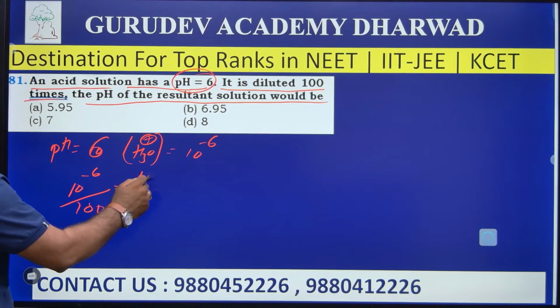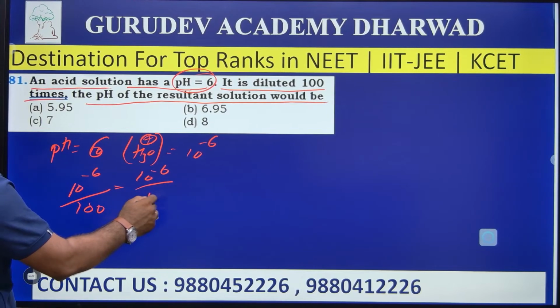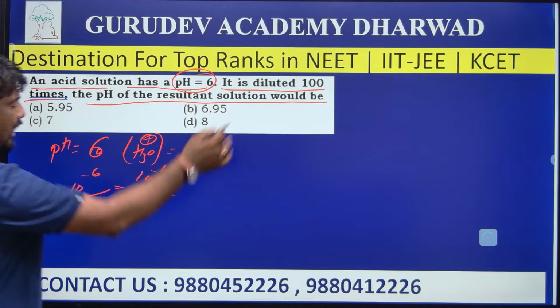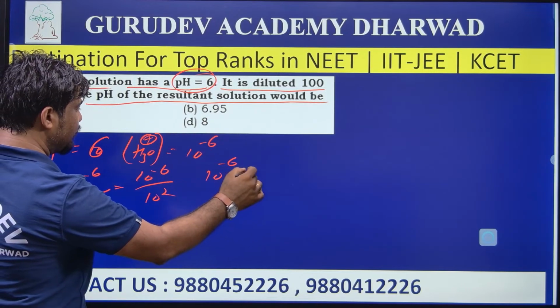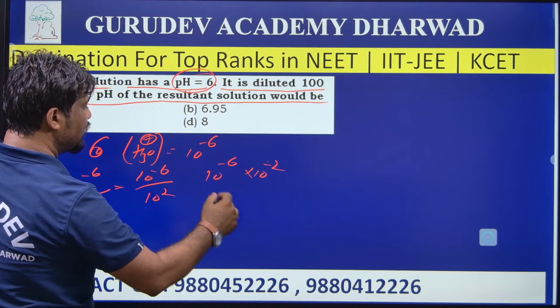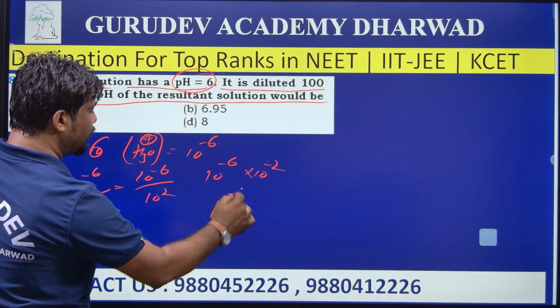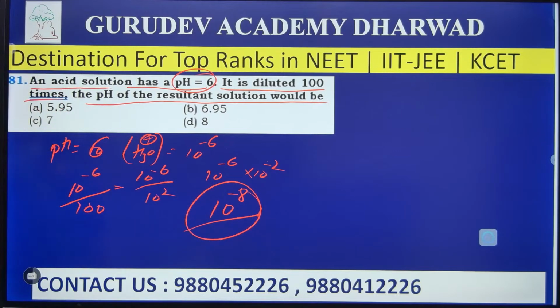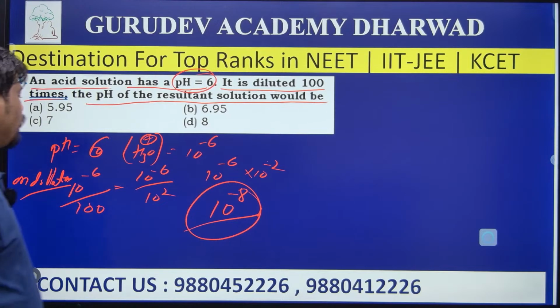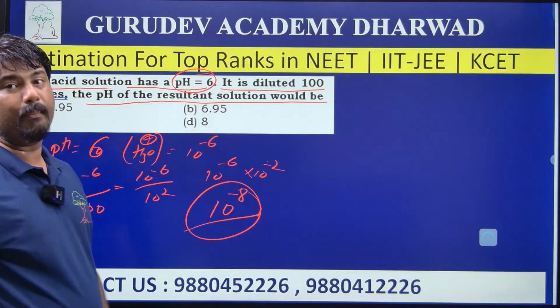This 100 I can write as 10 to the power of 2. Taking it upside, 10 to the power of minus 6 into 10 to the power of minus 2. Taking the powers together, it becomes 10 to the power of minus 8. So on dilution, the concentration becomes 10 to the power of minus 8.